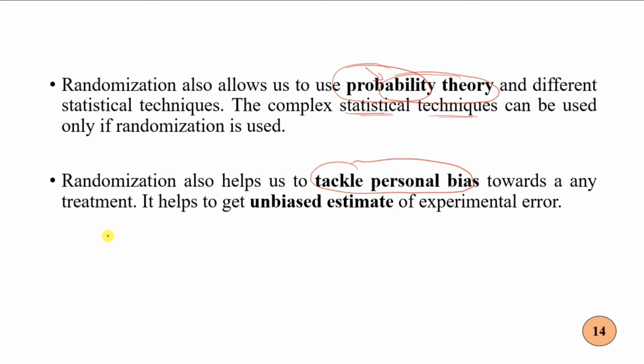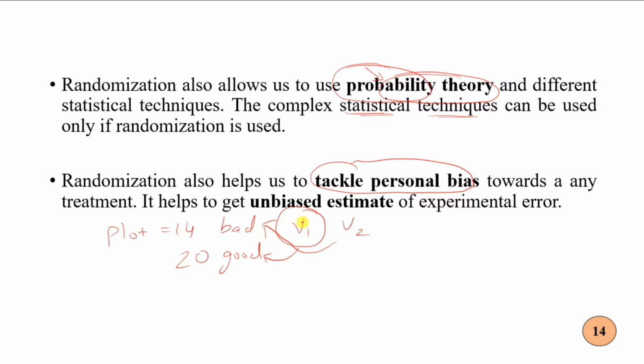Suppose there are 2 plots, plot number 14 which performs badly and plot number 20 which performs well, and I am carrying out the evaluation of, let's say, 2 varieties, V1 and V2. I know this, and if I want to show that V1 is a good performer, I will definitely allocate V1 to plot number 20 and V2 to plot number 14.